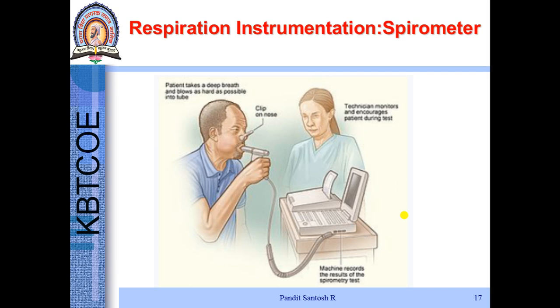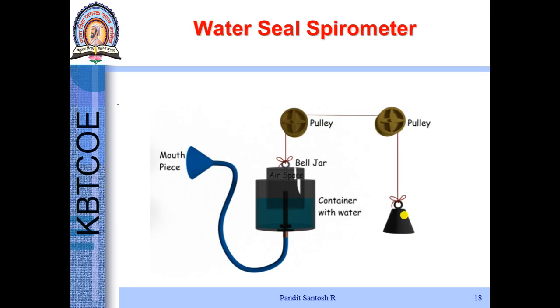The mouthpiece is connected to the PC. A software ADC circuit through a sensor records the signal, and through a graph we rate the normality or abnormality of the lungs.